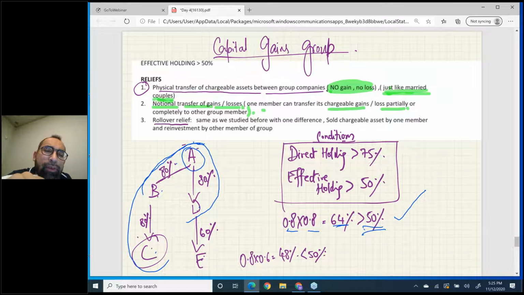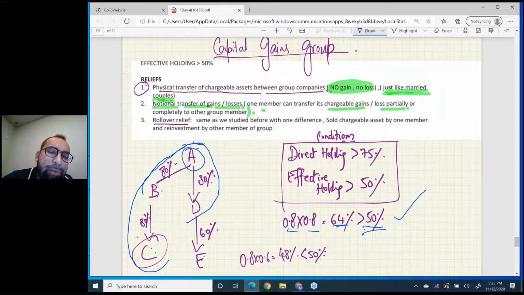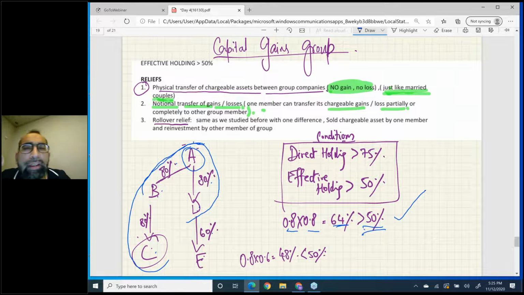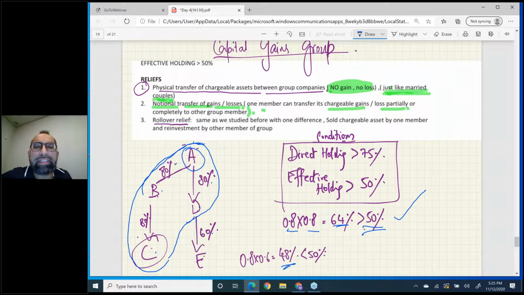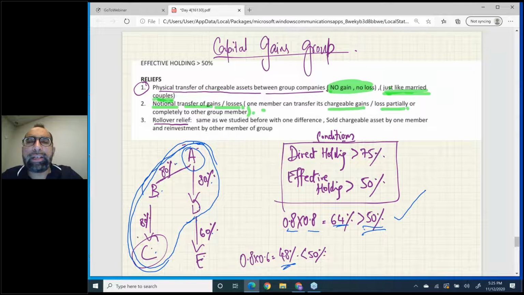But still, if you want to check indirect, 0.8 into 0.6 is 48%. Both conditions must be met at one time. So your capital gains group is ABCD.